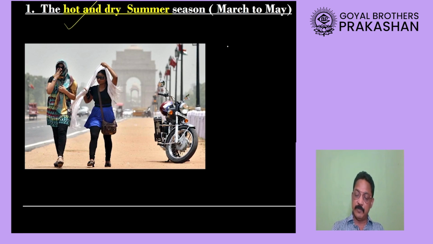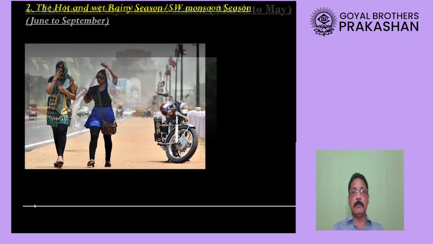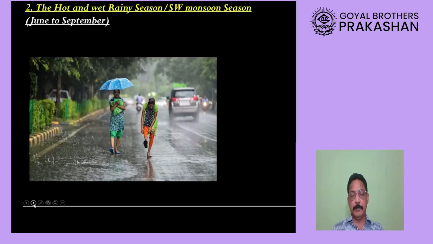So the first season of our country, or you can say the climate of India, has 4 distinct seasons, out of which the first season is the hot and dry summer season. That summer season lasts in India for 3 months, from the month of March till the month of May. After May, the month of June comes.